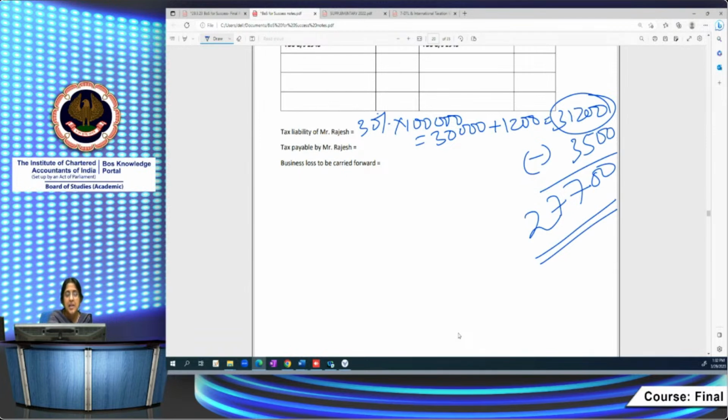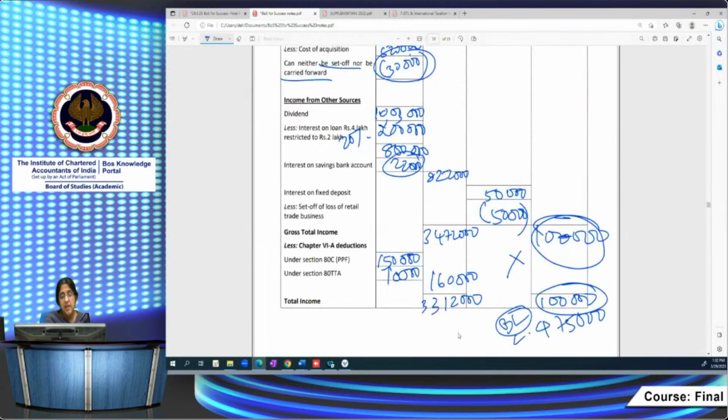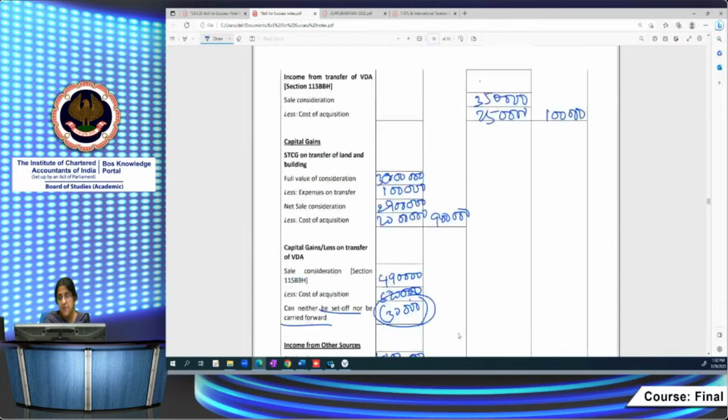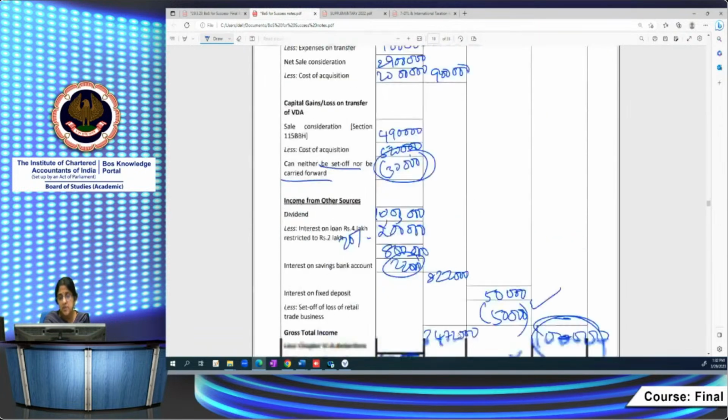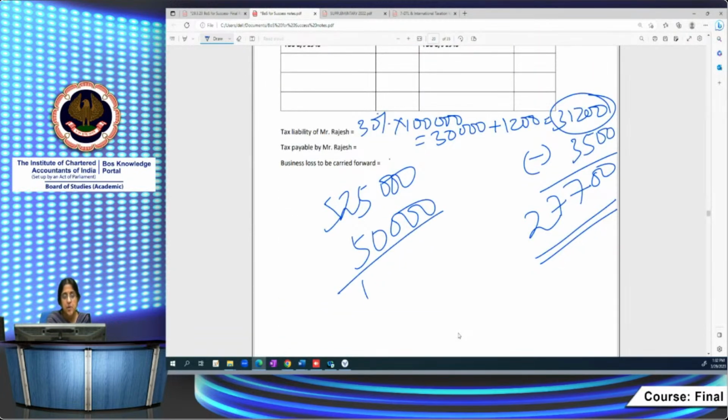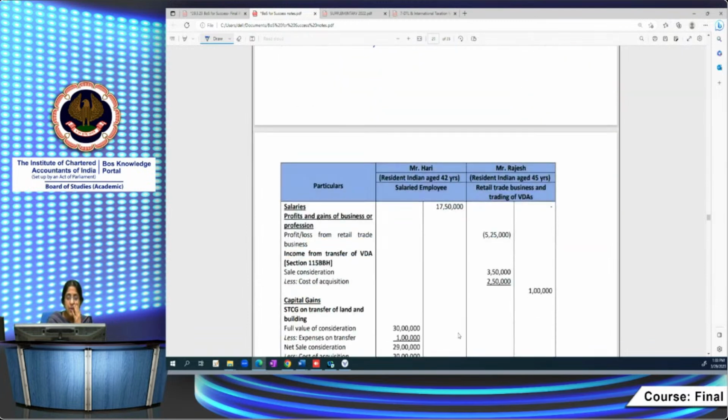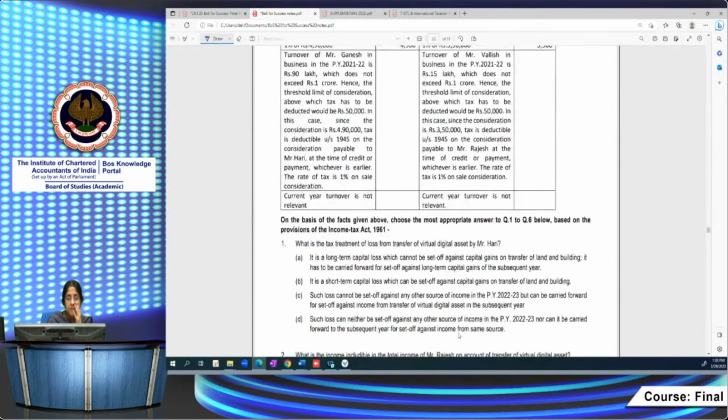And the business loss to be carried forward, what is the total business loss? 5,25,000 is retail trade business loss. 50,000 I have set it off against my income from fixed deposits. Total loss is 5,25,000. So balance loss to be carried forward is 4,75,000. So these are the computations. Once you've done these computations, then you can easily answer the MCQs. Will hardly take 5 minutes.